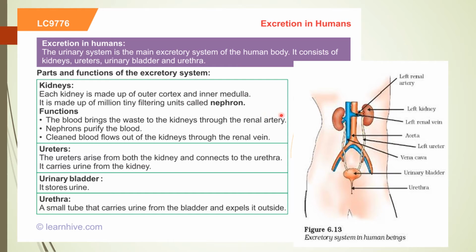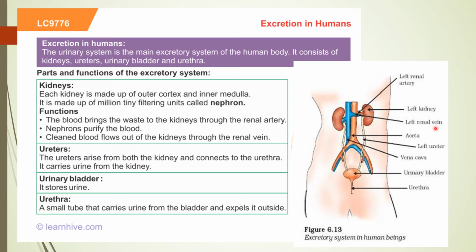What happens is that the blood containing nitrogenous waste is brought to the kidney through this artery, and the nephrons present in the kidney filter and purify it. The blood is filtered through the nephron, and the nitrogenous waste present in the blood separates from the blood and comes to the kidney. So this is the role of the kidney. Clean blood goes back to the body by the renal vein.